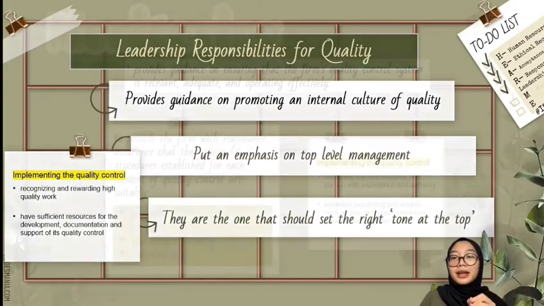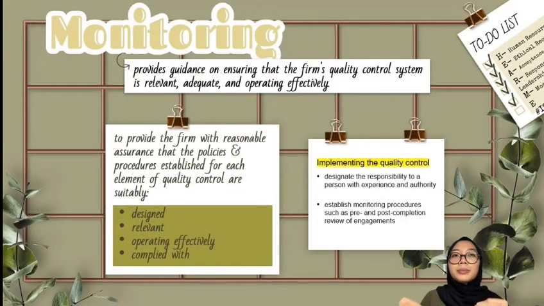Next is the fifth element, which is monitoring. This element provides guidance on ensuring that the firm's quality control system is relevant, adequate, and operating effectively. It is to provide the firm with reasonable assurance that the policies and procedures established for each element of quality control are suitably designed, relevant, operating effectively, and complied with. The firm can implement this quality control by designating the responsibility to a person with experience and authority.